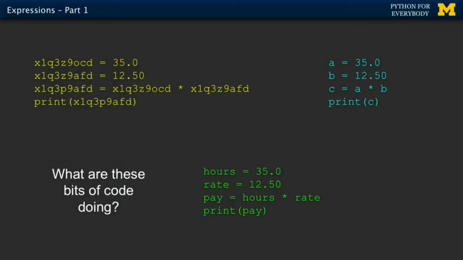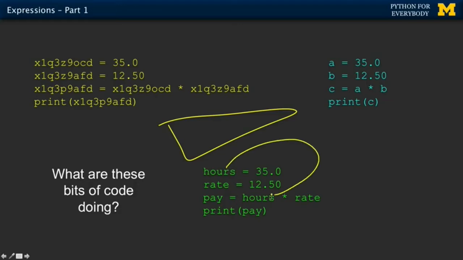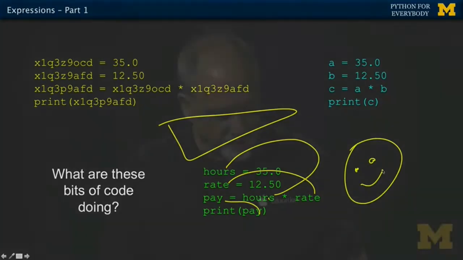Again, the variable name and Python looks at all these three things as the same. All Python cares is that this matches this, this matches that, and that matches this. But humans are much happier. Now, we understand mentally that the first variable, 35, was the hours. The second was the rate per hour. And then we computed a pay and we printed it out. So this is really understandable.